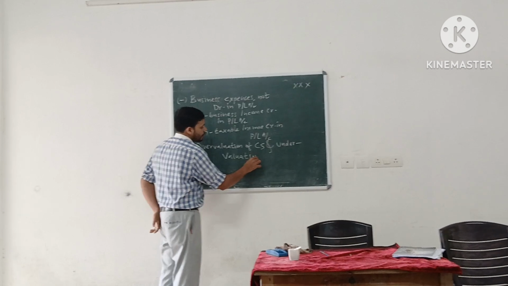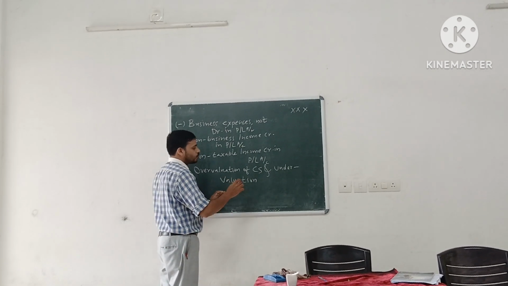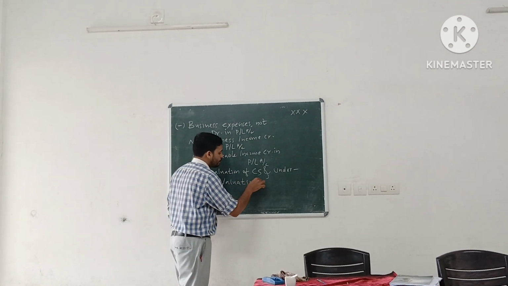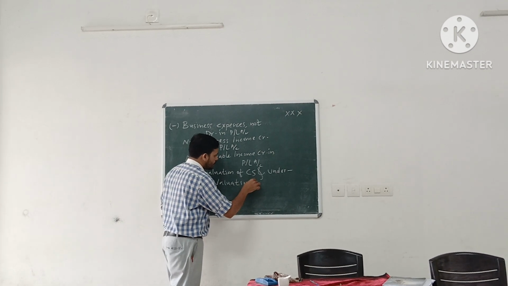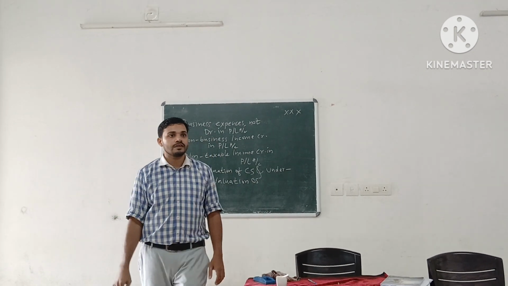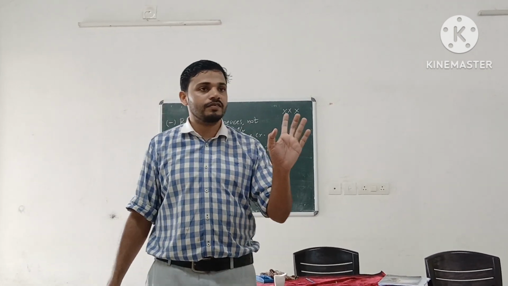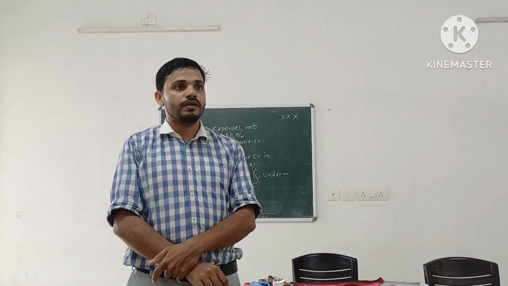This results in increasing profits, net profit. Undervaluation of opening stock. Clear? Yes.